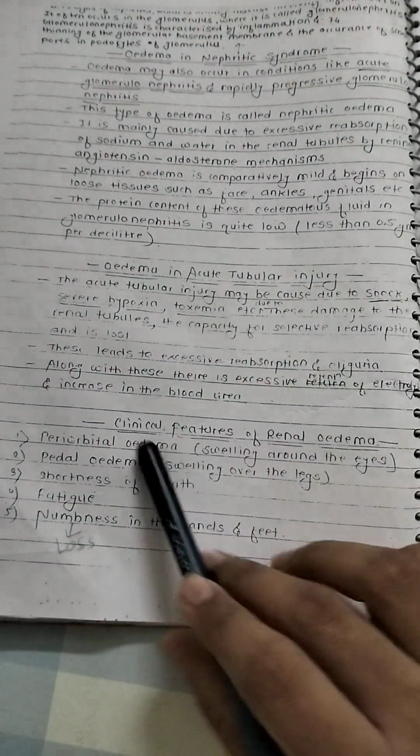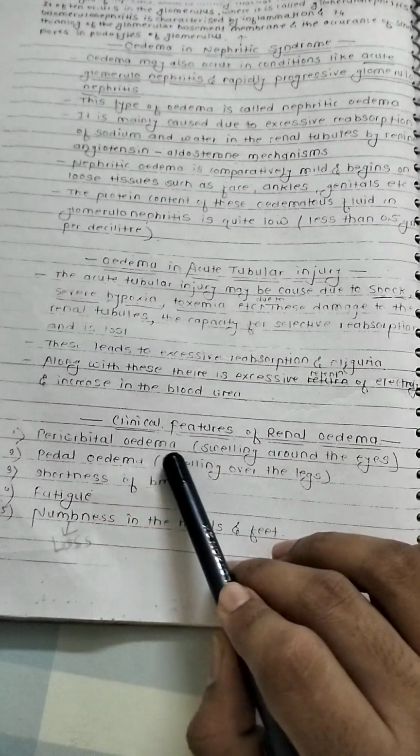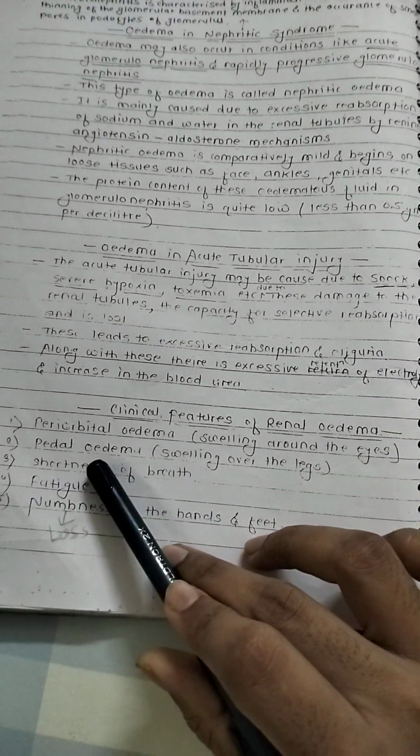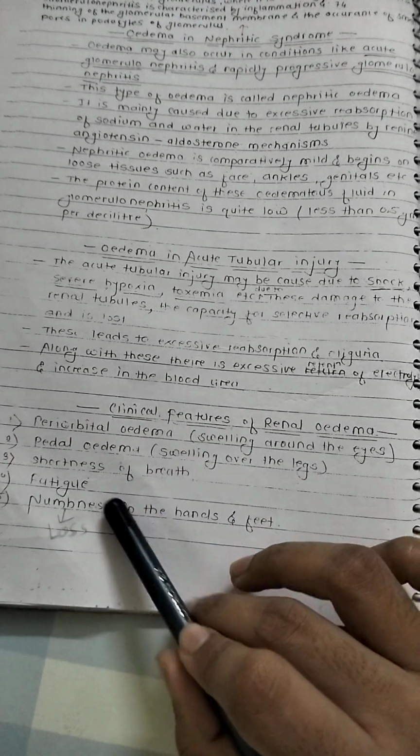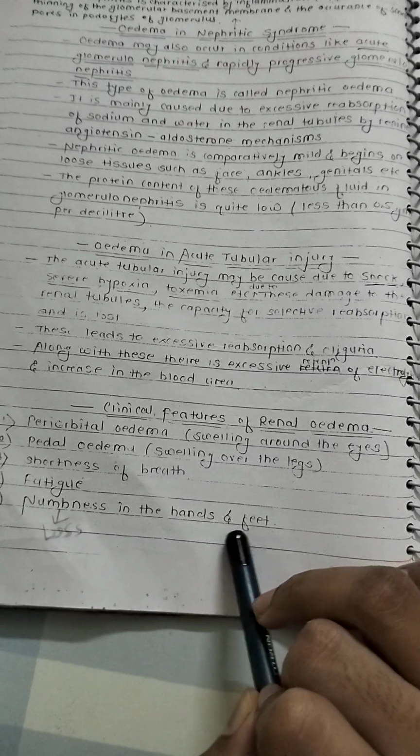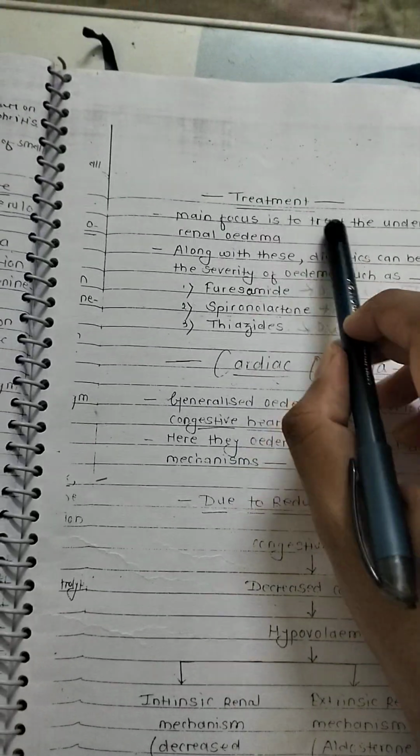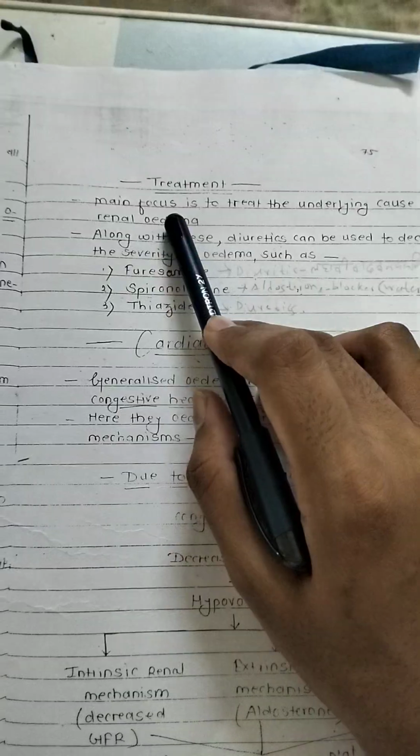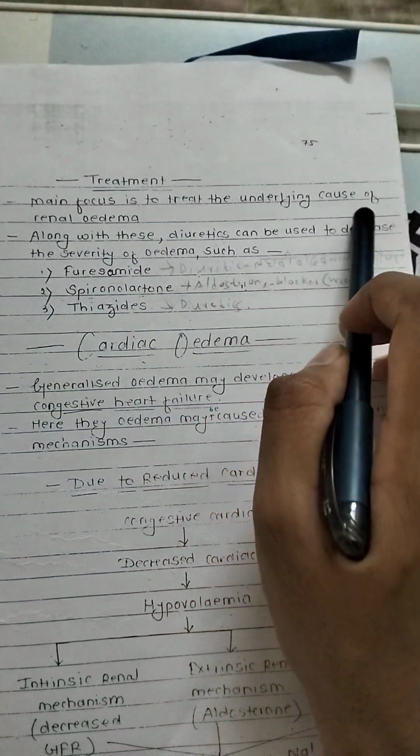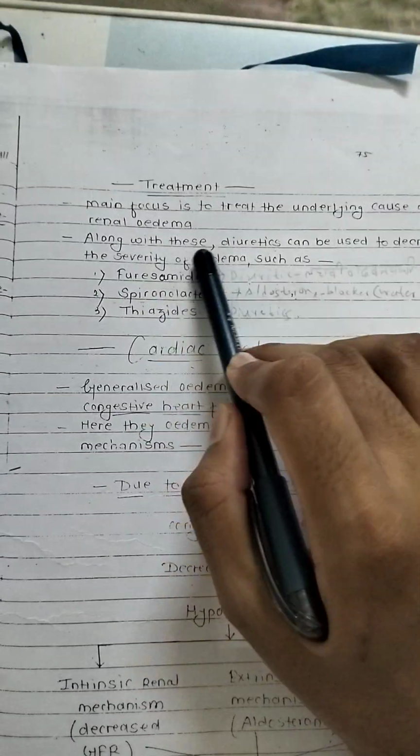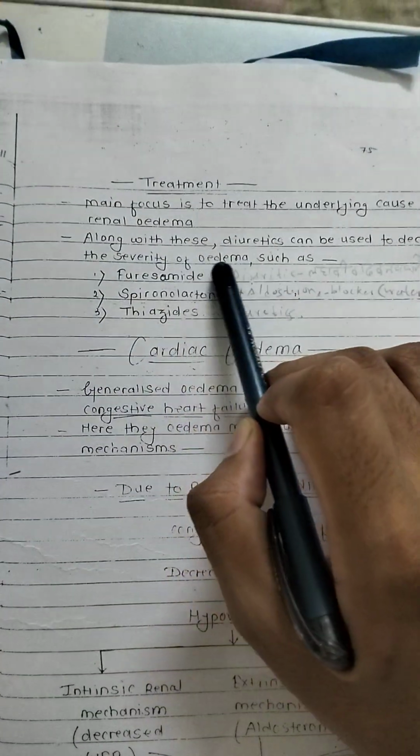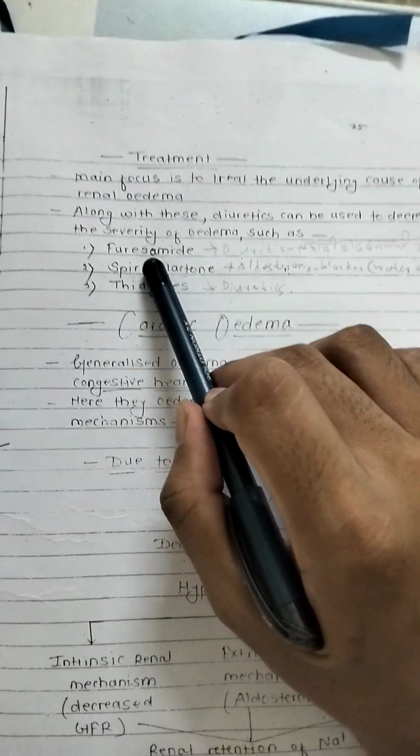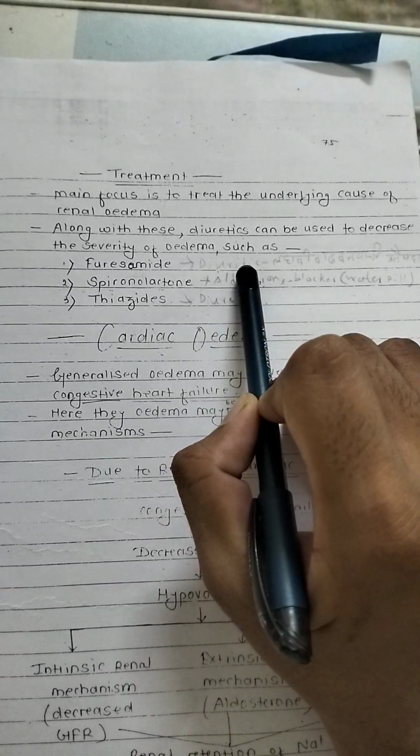Clinical features of renal oedema: periorbital oedema, swelling around the eyes; pedal oedema, swelling over the legs; shortness of breath, fatigue, numbness in the hands and feet. Treatment: the main focus is to treat the underlying cause of renal oedema. Along with this, diuretics can be used to decrease the severity of oedema, such as furosemide,